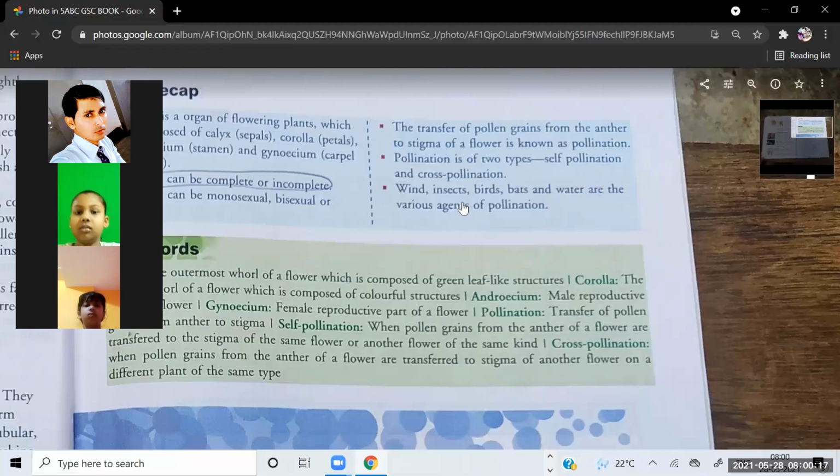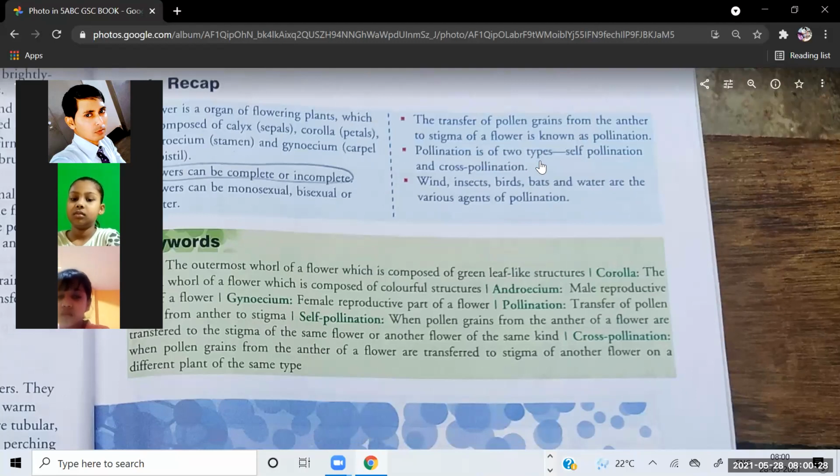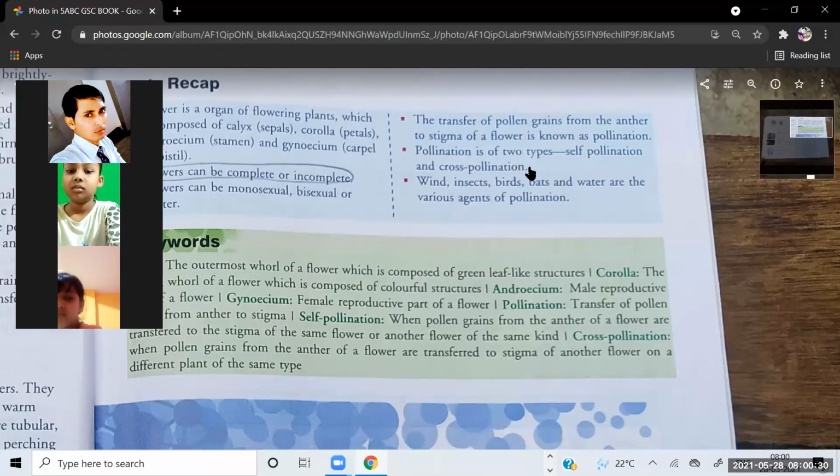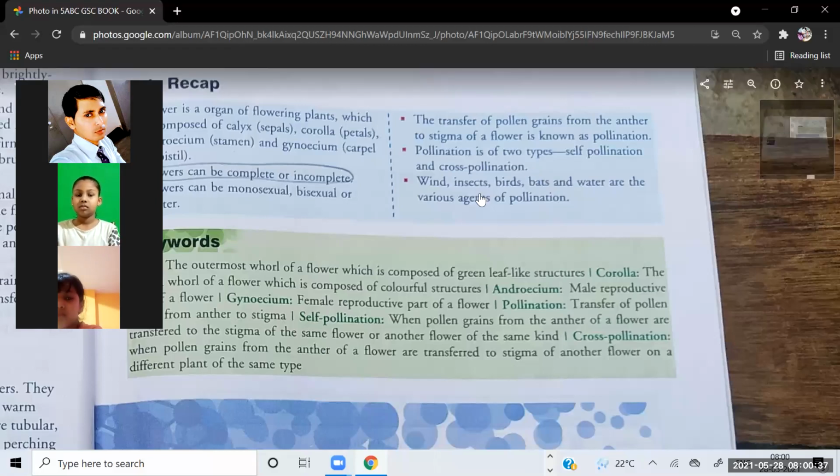That also we have studied. The transfer of pollen grains from the anther to stigma of a flower is known as pollination. Pollination is of two types, okay: self-pollination and cross-pollination. Wind, insects, birds, bats, and water are the various agents of pollination.